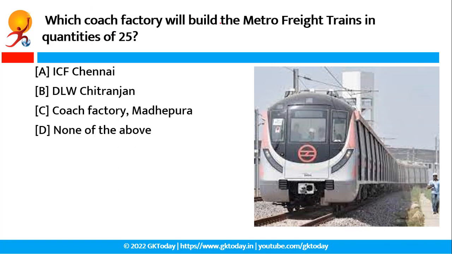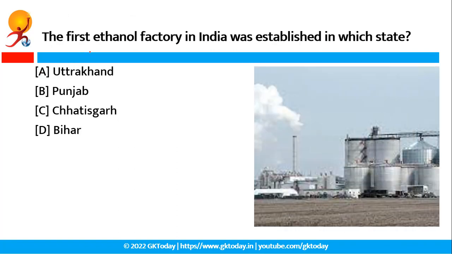Which coach factory will build the metro freight trains in the quantities of 25? So the correct answer of this question is option A. Recently the Ministry of Railways announced it will roll out high-speed freight trains for faster movement of goods to help reduce the cost of products. 25 trains of the design of Vande Bharat would run at the speed of 160 km per hour and will be manufactured by the Integral Coach Factory in Chennai. Each train will consist of 16 coaches with 2 coaches meant for refrigeration. Okay, so now move to the next question.